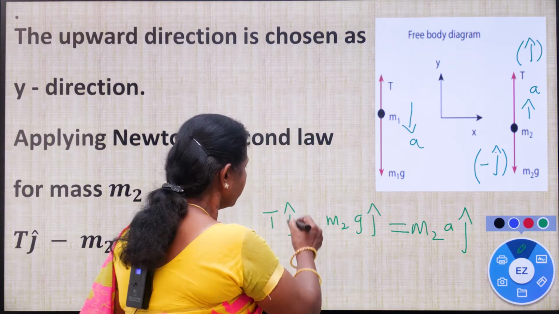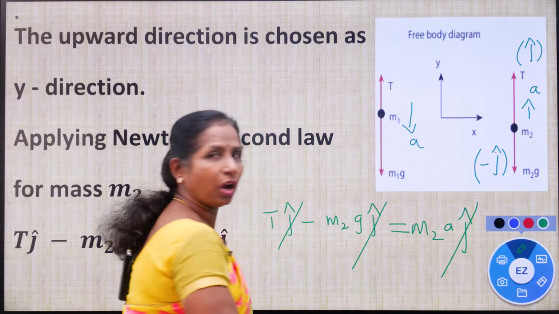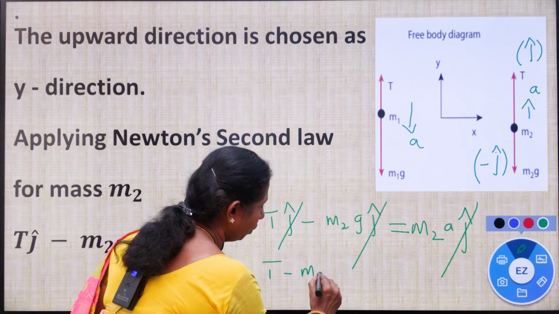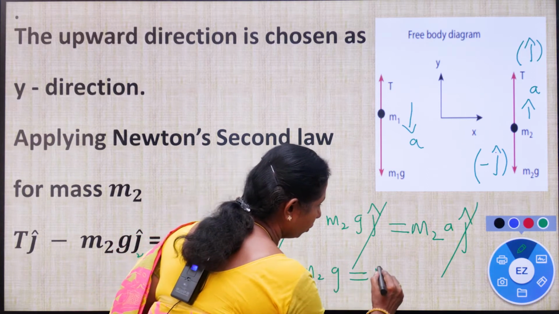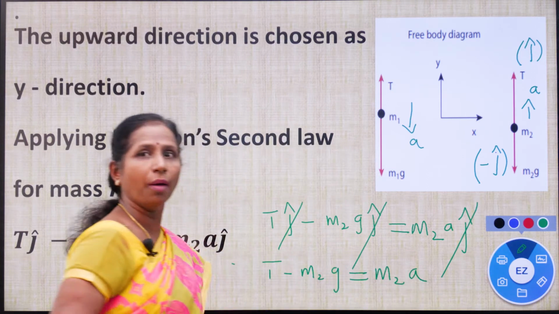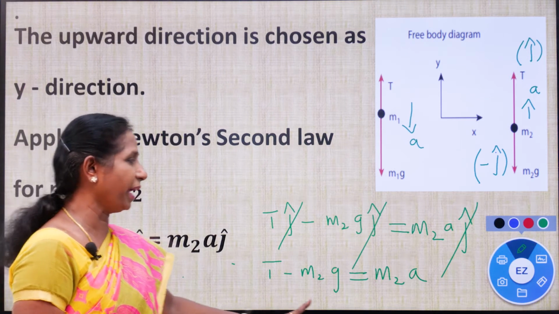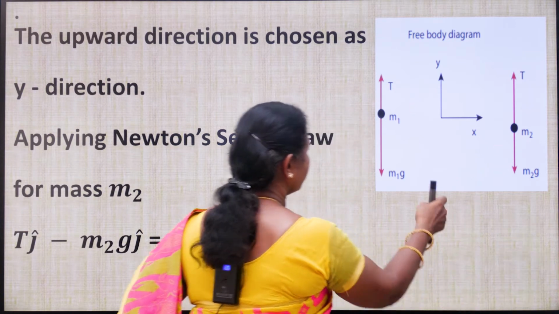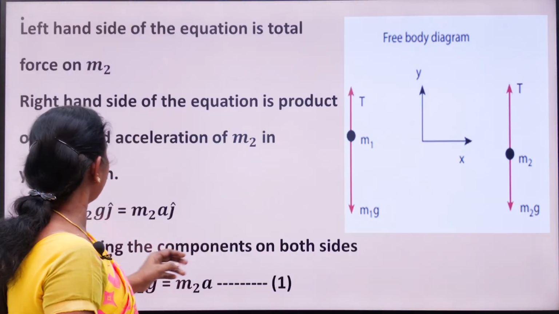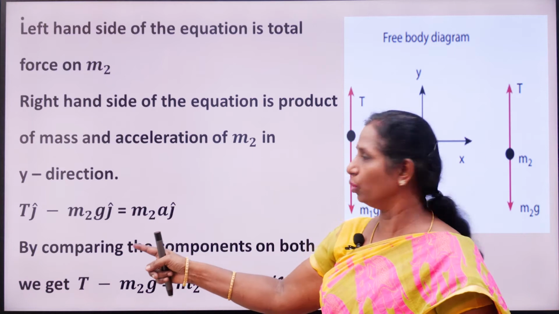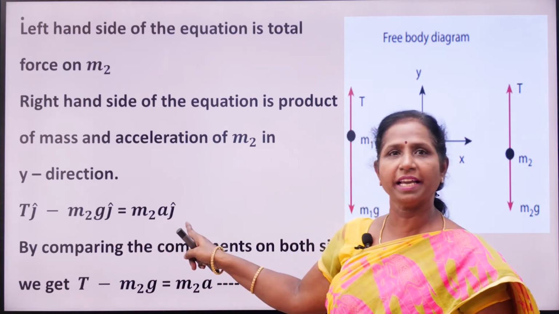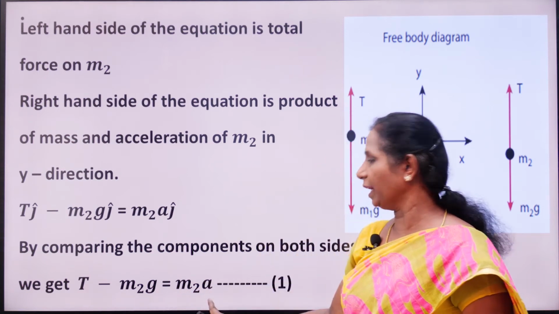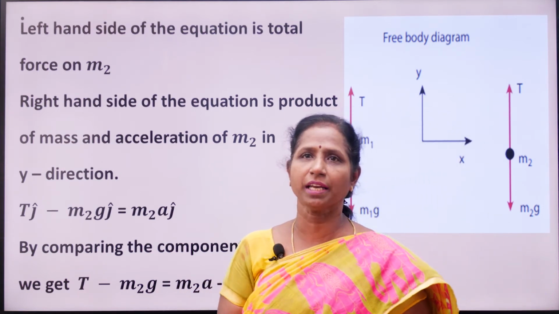Now, comparing the components on both sides, what will you get? T minus m2g equals m2a. So comparing the components on both sides, you get T minus m2g equal to m2a. So the first equation is over. Now what is the equation? T minus m2g j equals m2a j cap. Comparing the components, we get T minus m2g equal to m2a. Let us take this as the first equation.